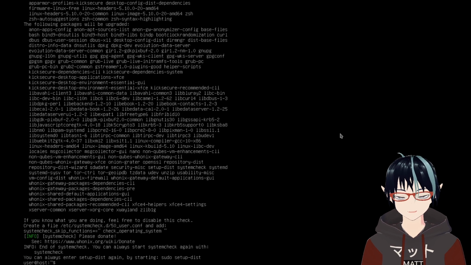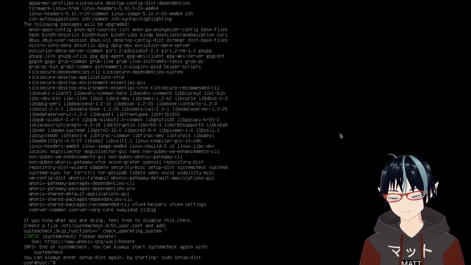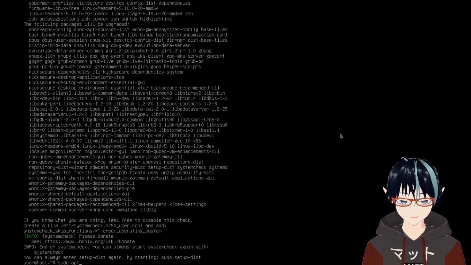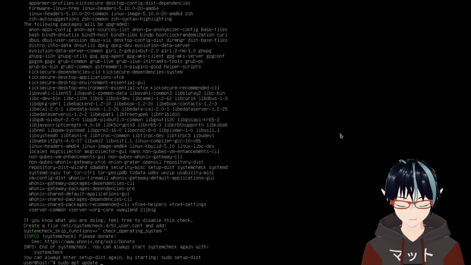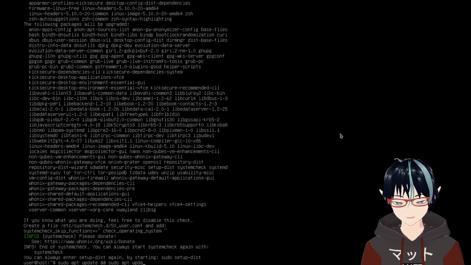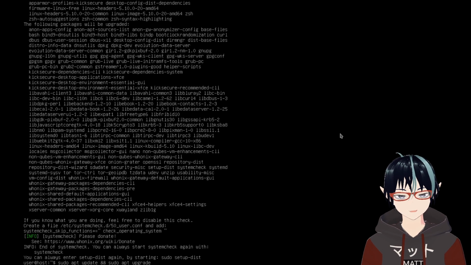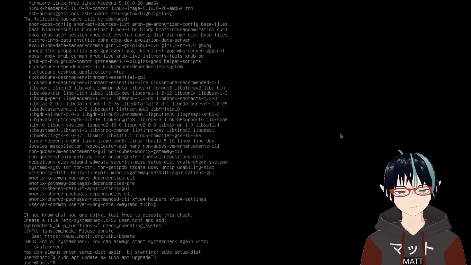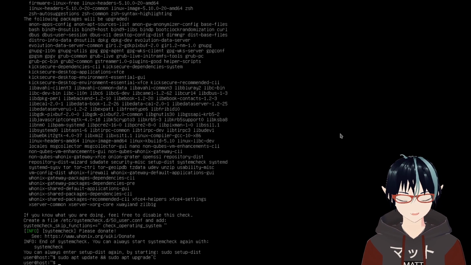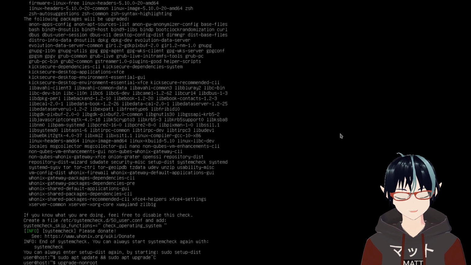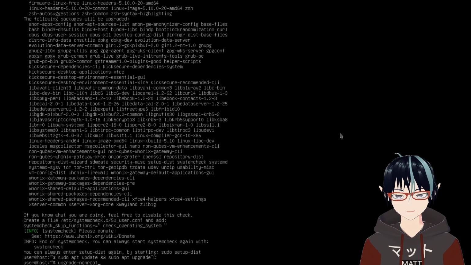What it just did was present me with every single package that needs to be upgraded. Now, naturally, your first instinct is going to be, well, this looks exactly like when I run sudo apt update and sudo apt upgrade. Why don't I just run those? Well, you actually don't have to. For the next part, this is less typing, and something I'm going to recommend is to just type in upgrade-non-root, because this upgrades your system without using root privileges.